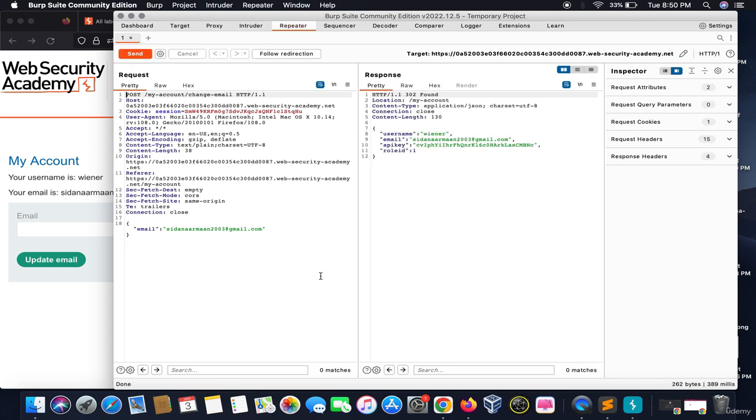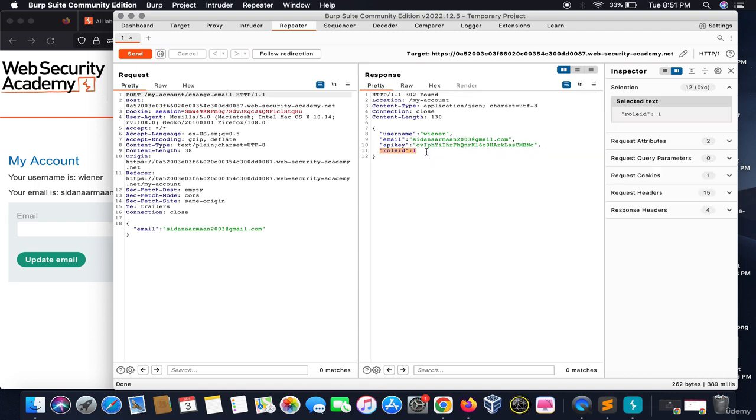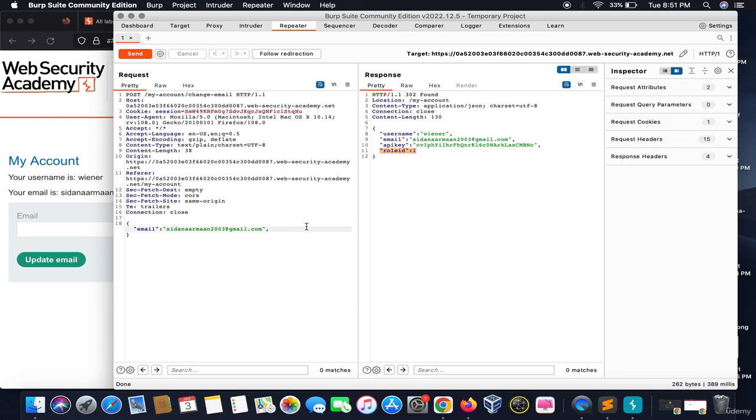We would supply it again. We know on passing this update request, we get the role ID of 2. So how can we get the role ID of 2? It's very simple. When we want something in the response, we need to add it in the request as well. See, I put a comma out there, a role ID, and I want it to be 2.